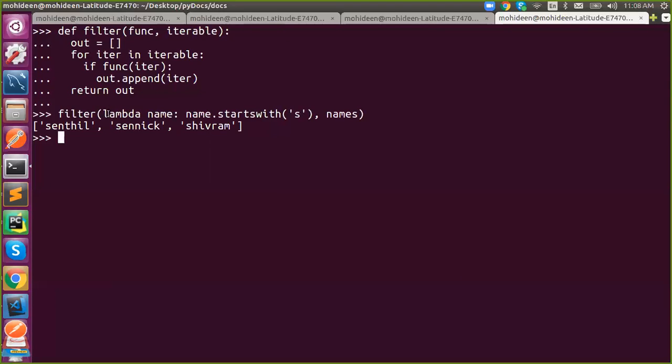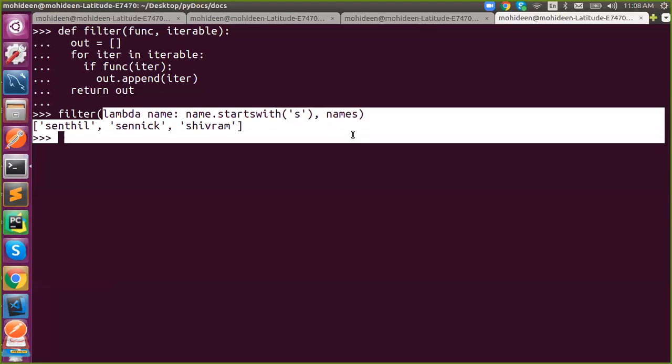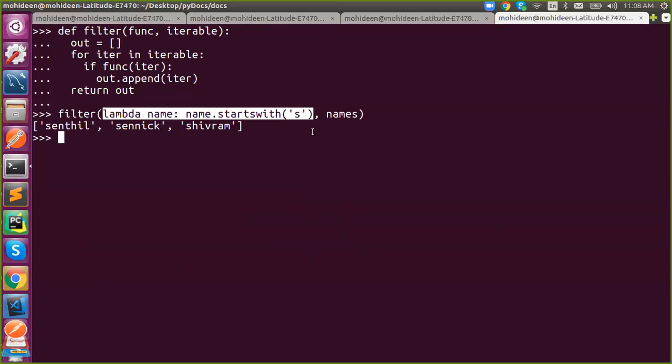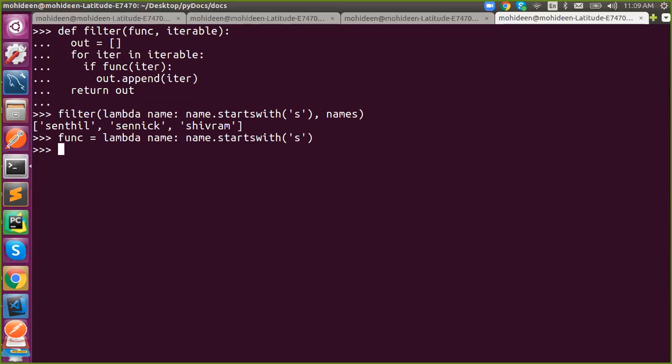So here, this will be passed as a function, a lambda, as a function equal to. Understand? Now in each iterable, you have names, right? I'm passing function of names. If I say something like that, what will happen?